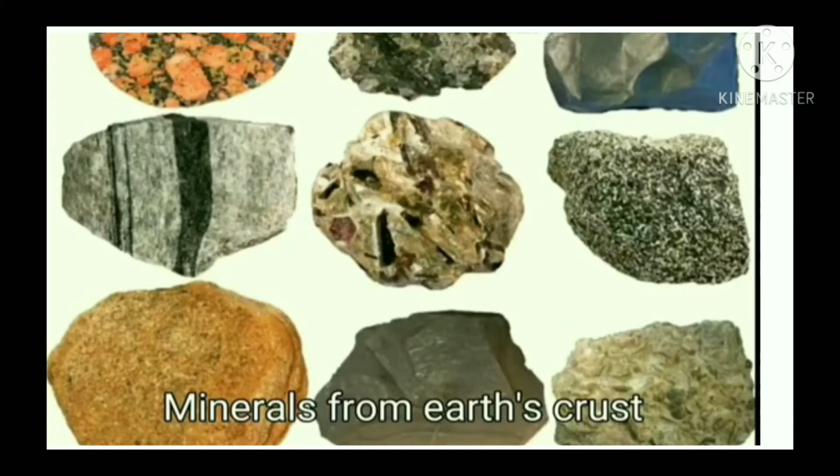Metals: gold, silver, iron, copper, aluminium, magnesium, calcium, sodium, platinum are few metals. Metals are found in the form of minerals deep inside the earth. Minerals from the earth crust are processed to obtain the metals. In daily life, metals have various important uses.